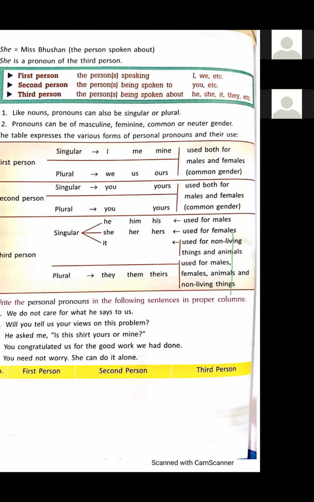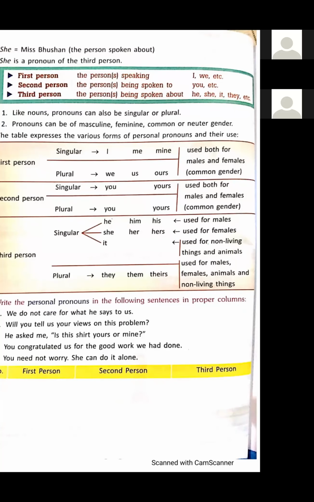Next, it. We use it for non-living things and sometimes for animals. For pets, sometimes we use he or she, depending upon male or female. But for street dogs, we always use it. Now, these are all singular pronouns: he, him, his, she, her, hers, it. These all are singular. Now, plural pronouns.